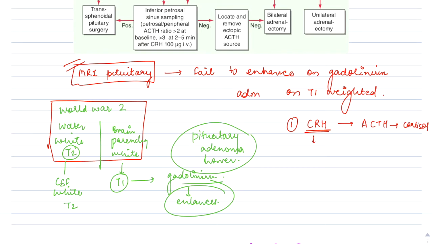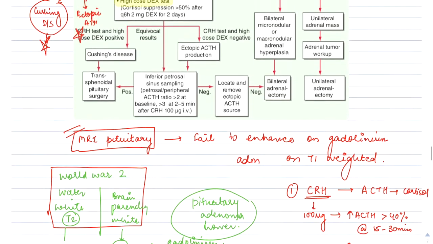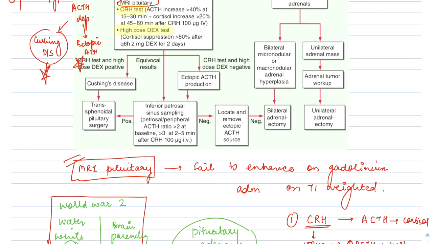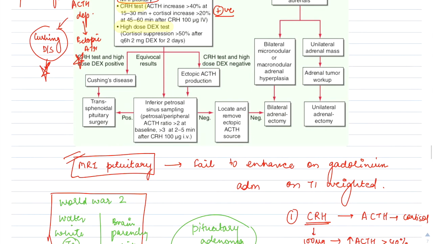Now we give 100 micrograms of CRH, and there is an increase in the ACTH to more than 40% at 15 to 30 minutes, and then an increase in the cortisol to more than 20% at 45 to 60 minutes is the diagnostic criteria. So this is the positive CRH test if these values come.